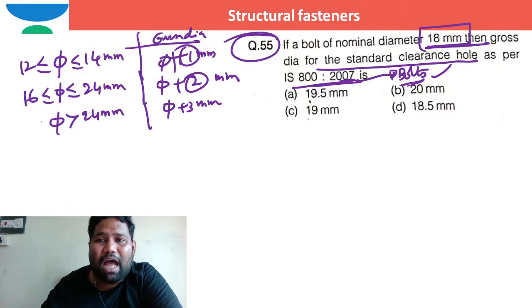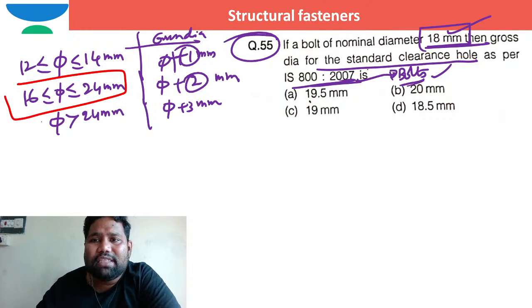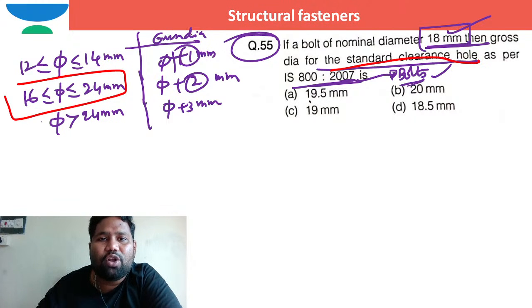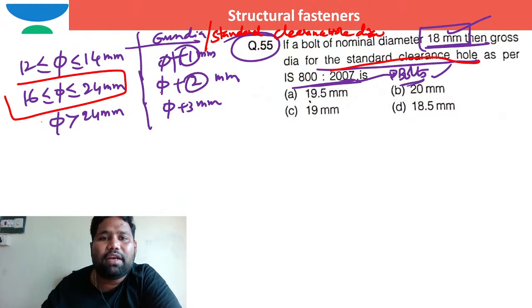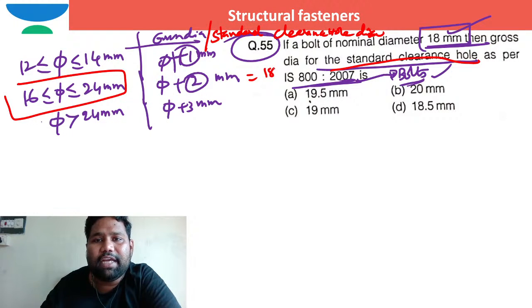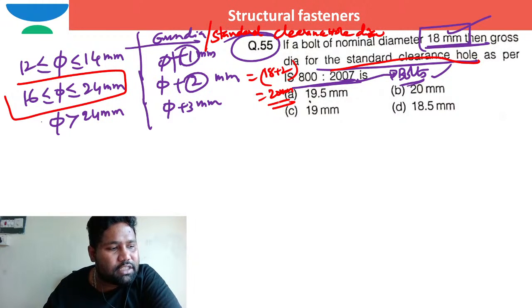In such case, our diameter of the bolt is 18 millimeter, which is between 16 and 24. In such case, what is the standard clearance hole? What is the hole diameter? It is phi plus 2. In such case, phi is 18 plus 2. So in such case, it is 20 millimeter. So you can directly pick option B as the correct option.